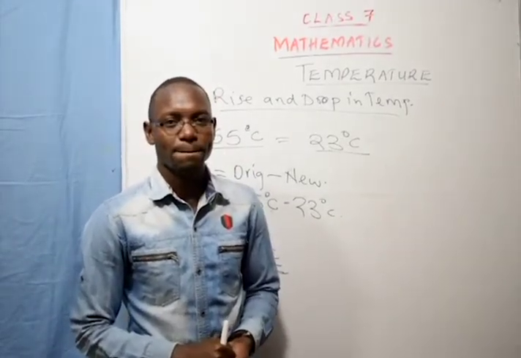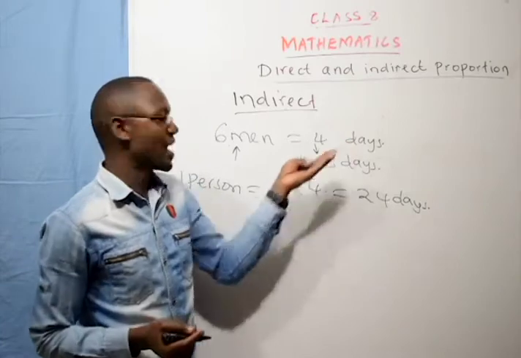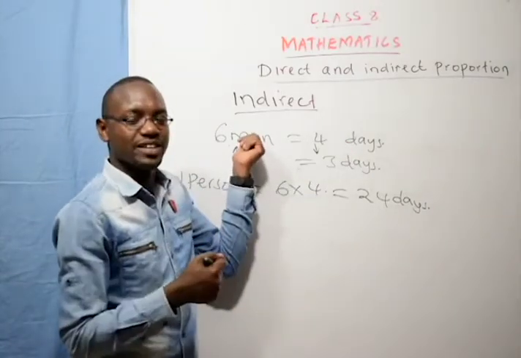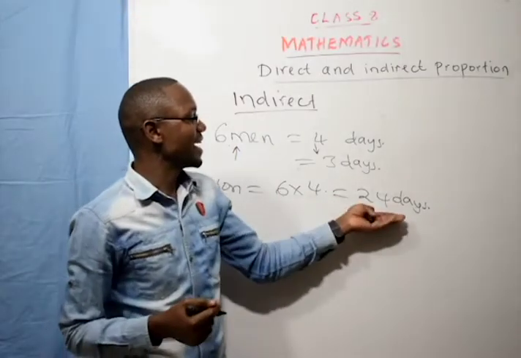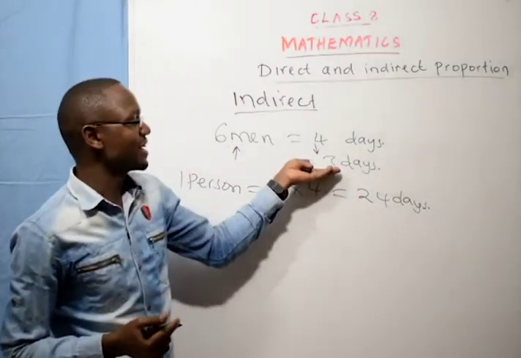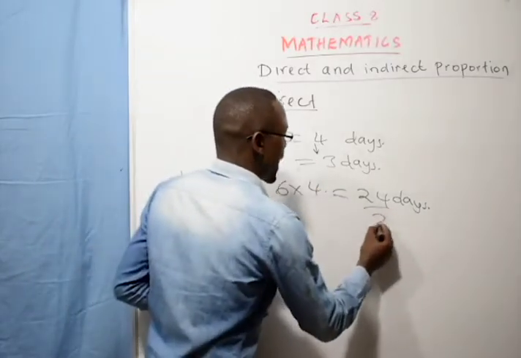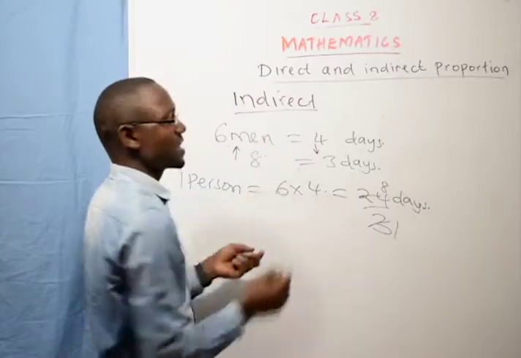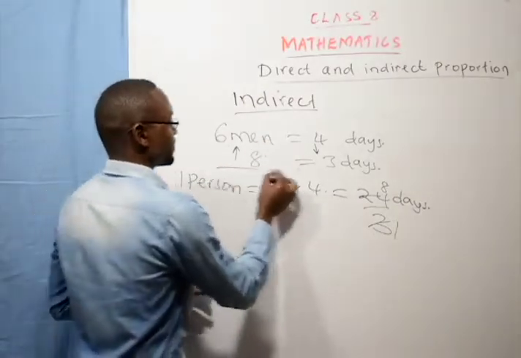In that piece of land, the work that was to be done by 6 men, one person will take 24 days. If you want the work to be done in 3 days, divide by the number of days. So how many men will be required? We'll need 8 men to do that work.